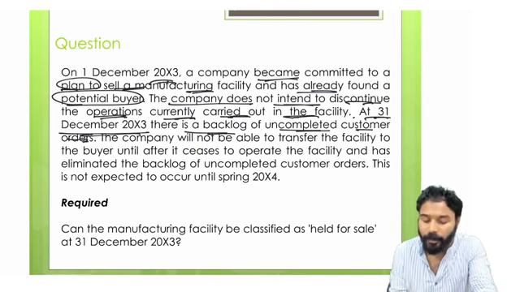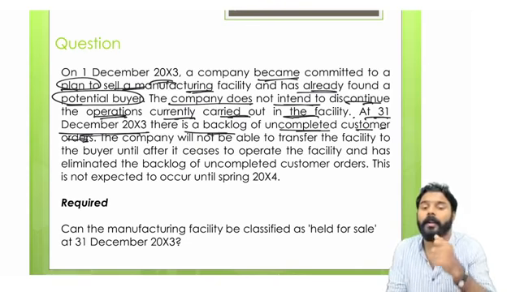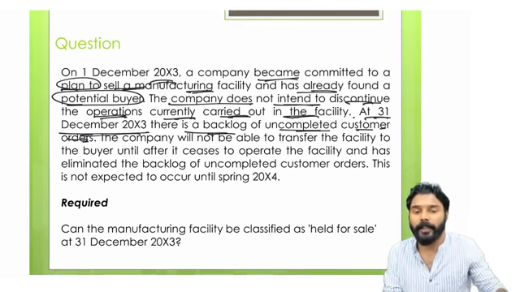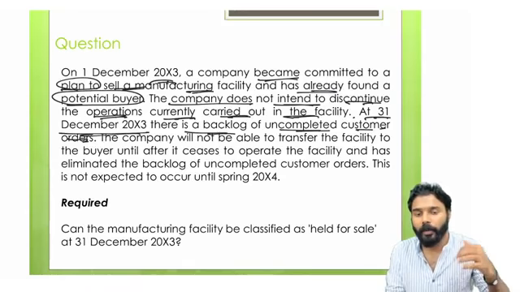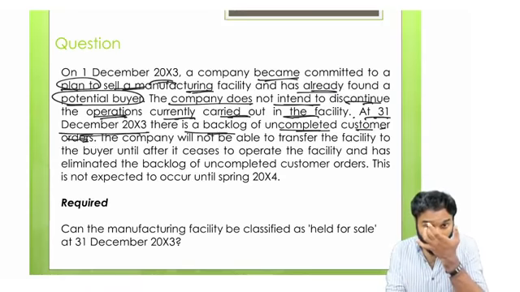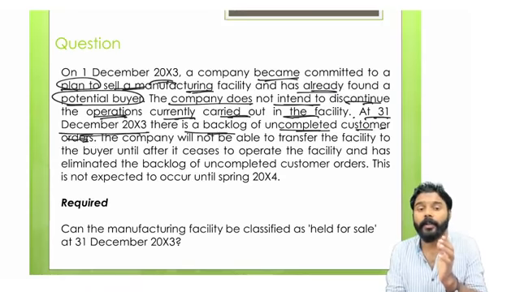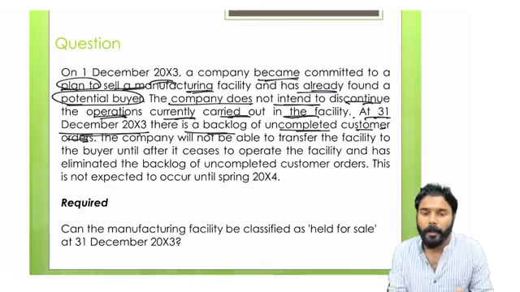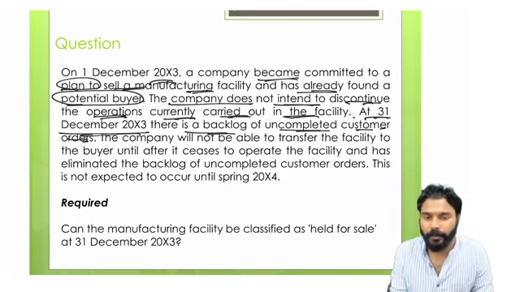So we are planning to sell the manufacturing facility. We already found a potential buyer as well. But the company does not intend to discontinue the operation currently carried out in the facility. Whatever operation is carried out in the facility, they are not planning to discontinue it. But they want to sell the manufacturing facility.